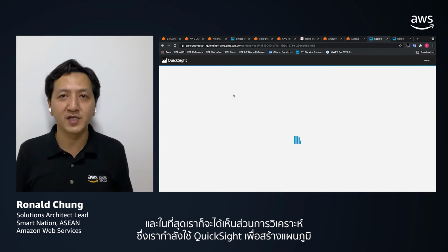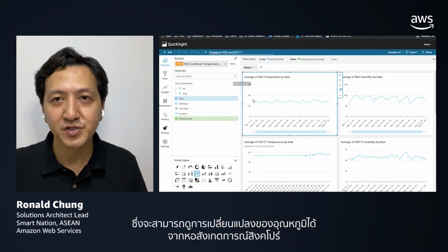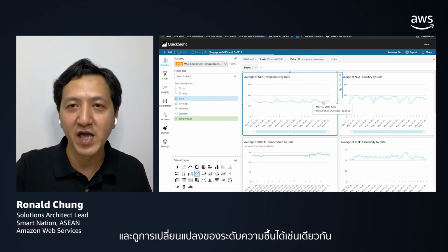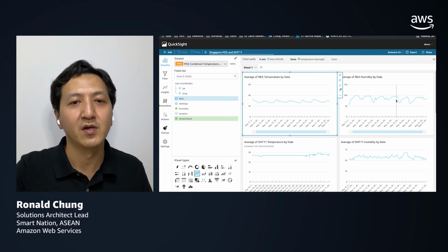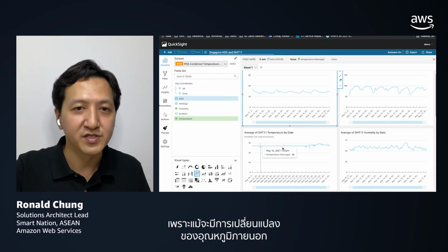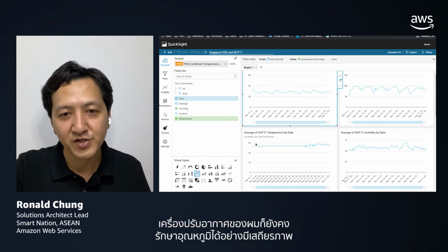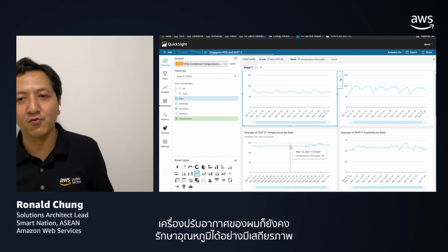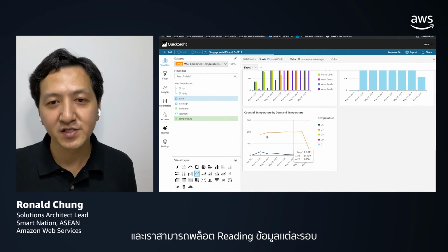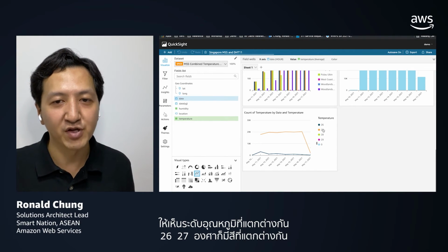So we are using QuickSight to create the chart. You can see the temperature variations from the Singapore Observatory and also the variations of humidity level. And well, it seems that my air conditioning works quite well, because despite the variation of external temperature, my air conditioner is still able to maintain a relatively stable temperature. And we can actually plot the number of readings in terms of varying temperature level, 26, 27, in different colors.